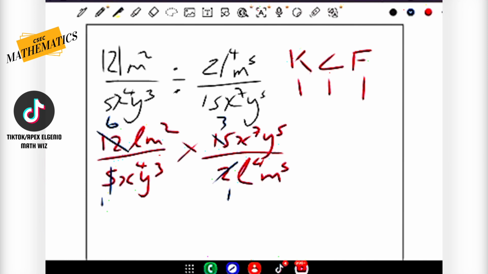Let's focus on the letters one by one. Let's focus on the L. We have an L at the top here, and we have 4 L's at the bottom. Therefore, one of the L's at the bottom has been cancelled by the L at the top, leaving us with L3 at the bottom here.